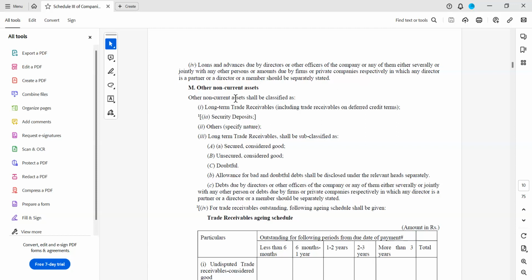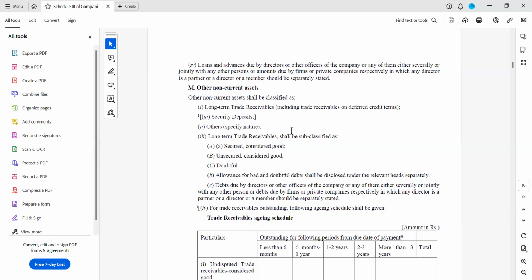Now coming to other non-current assets. Other non-current assets shall be classified as long-term trade receivables. In your experience, whatever financials you have seen, did you disclose any trade receivables of long-term nature? Mostly no, because the operating cycle which we were discussing is 1 year only, usually less than 1 year.